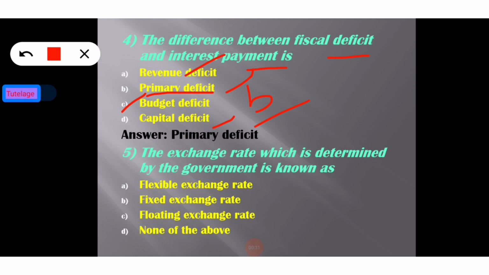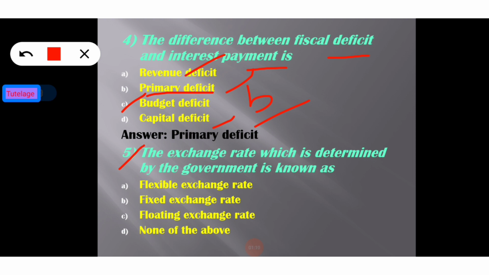And that's why we can say primary deficit refers to the difference that exists between the fiscal deficit in the current fiscal year and interest payments that needed to be paid. That is the basic relationship related to the primary deficit. So fiscal deficit and interest payment, and here we can see the difference between fiscal deficit and interest payment is called primary deficit. So option number B is the correct answer. So now move on to the next question.